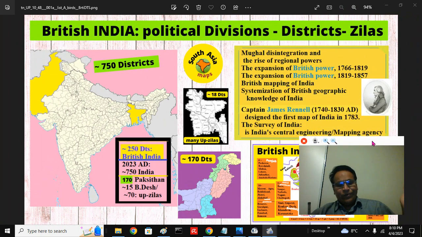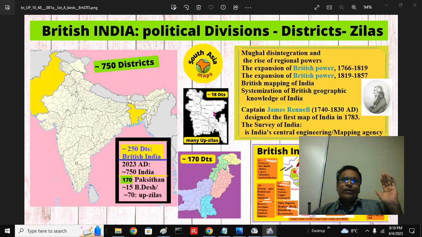Now, as of 2023, there are 750 districts in India, 170 west of the Radcliffe Line, and roughly 20 east of the Radcliffe Line, that is East Bengal, which has more than 80 upazilas also. If you count 700, 200 and so on, there are more than 1000 or 1050 or so.